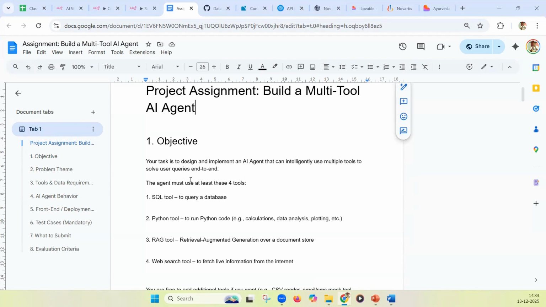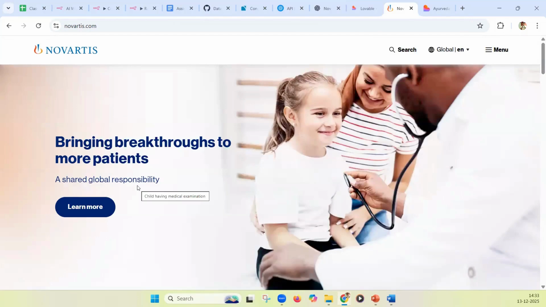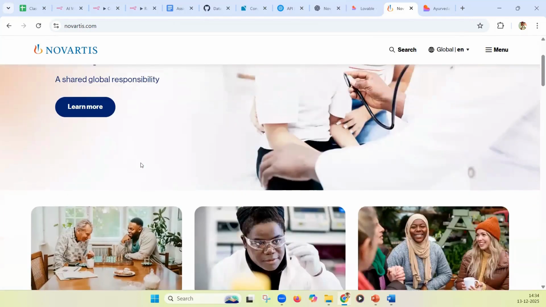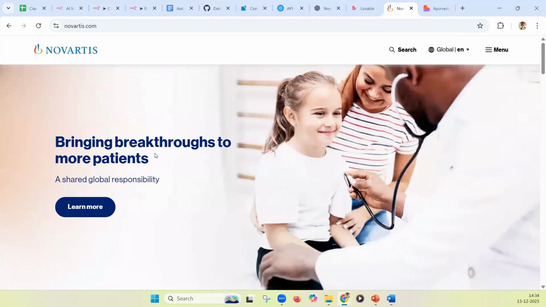So we are going to create an AI agent which is a little complex. This AI agent is going to hit our databases and get the relevant information. If the customer is asking a very technical question that needs to be answered by looking at our databases, then the AI agent does that job. Let us suppose I'm talking about Novartis. Instead of asking what are the solutions given by Novartis, my question is, what is the revenue from this particular client in the first quarter, and compare it with the second quarter?